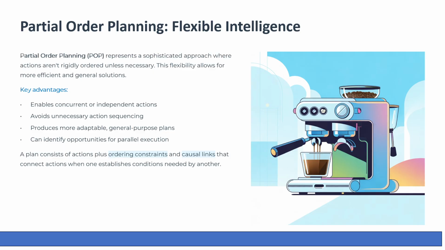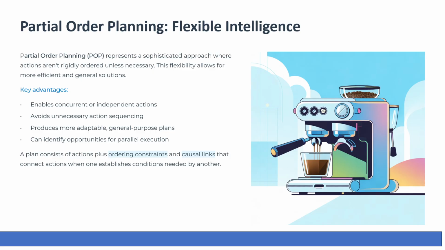A plan in POP consists of first, a set of actions; second, ordering constraints; third, causal links. Ordering constraints say which actions must come before others. Causal links are connections showing why one action is needed for another.